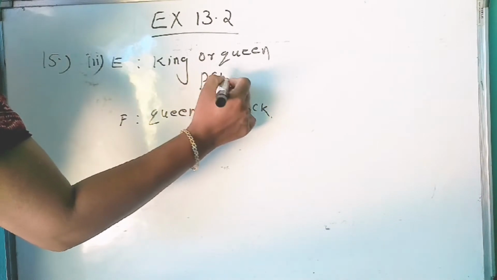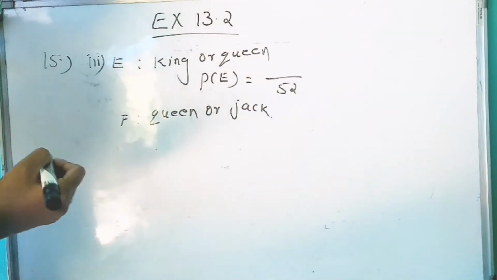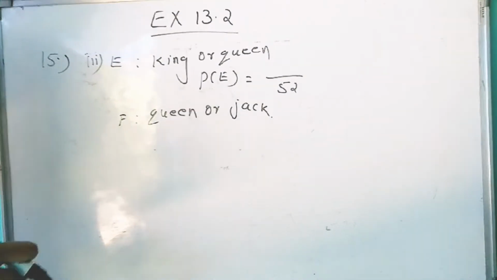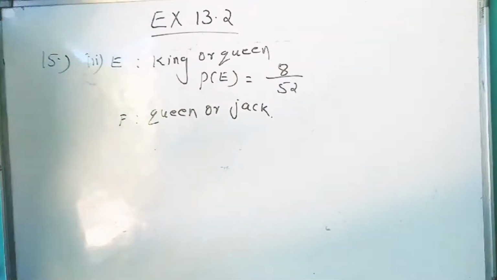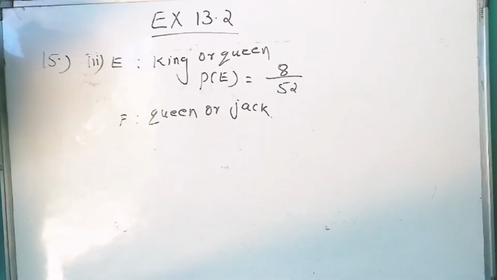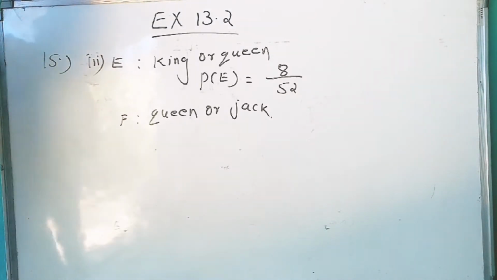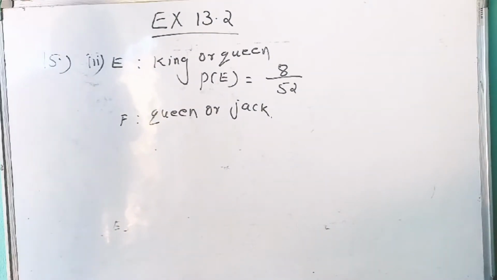That is our E. P of E: total we have 52 cards, and 4 kings and 4 queens we have. The number of kings is 4 and the number of queens is 4, so total king or queen cards is 8.